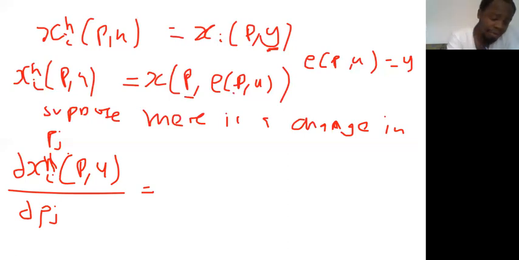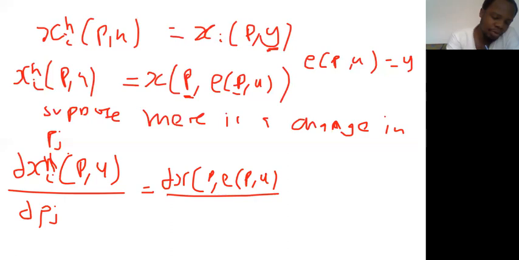So if I'm going to differentiate with respect to this one, I can differentiate x_i, a function of p, e(p,u), with respect to the price of j. Is that okay? Great. So I have differentiated first with respect to this p. Now I also want to differentiate with respect to this p here, plus. Now look at something. This p here is a function of another function, right?